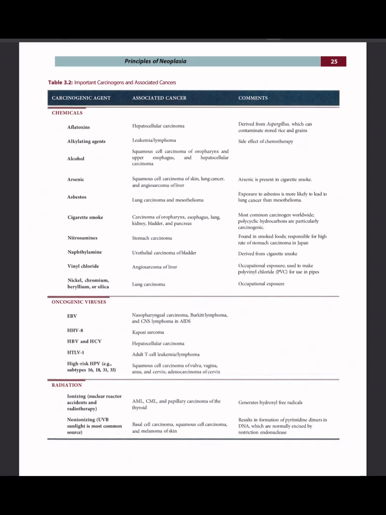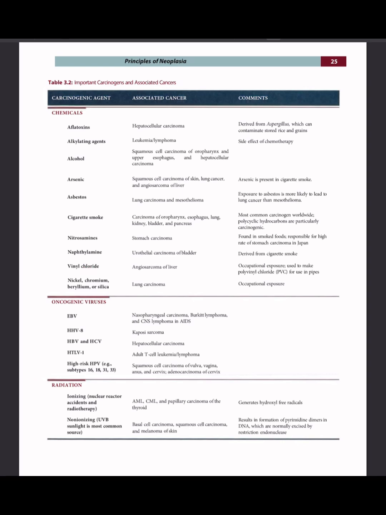Cigarette smoke, carcinoma of oropharynx, esophagus, lung, kidney, bladder, and pancreas. Most common carcinogen worldwide. Polycyclic hydrocarbons are particularly carcinogenic. Next, we have nitrosamines, which is associated with stomach carcinoma found in smoked foods, responsible for high rate of stomach carcinoma in Japan. Naphthylamine is associated with urothelial carcinoma of bladder derived from cigarette smoke.